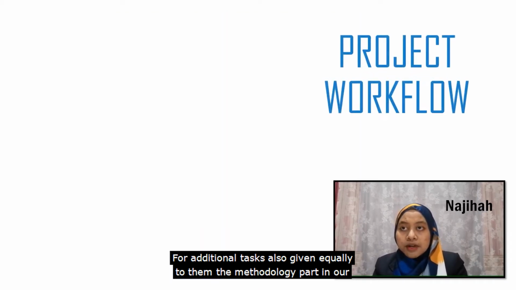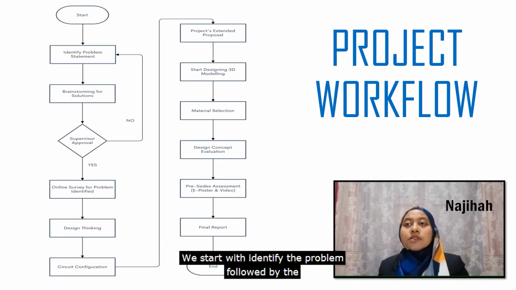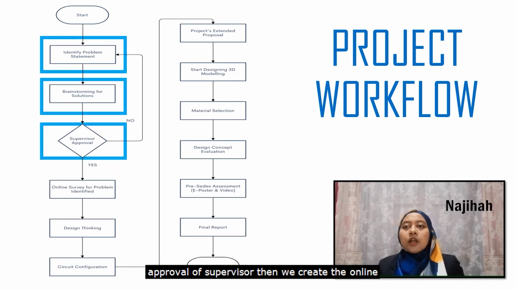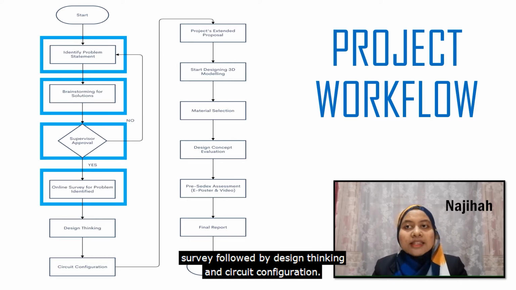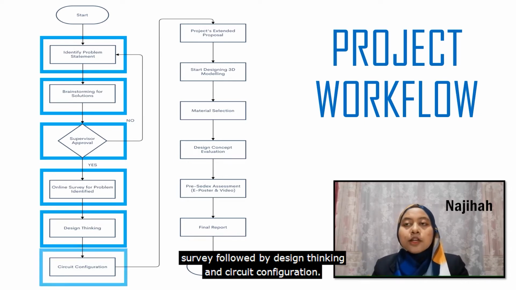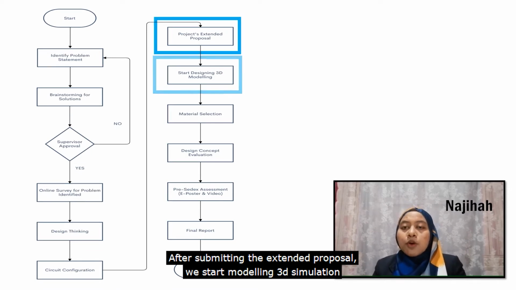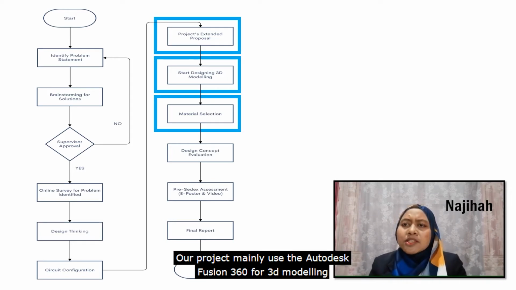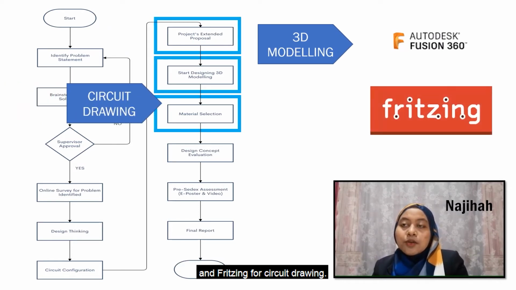The methodology part of our project can also be viewed clearly in the project workflow. We start by identifying the problem, followed by the approval of the supervisor, then we create the online survey, followed by design thinking and circuit configuration. After submitting the extended proposal, we start modeling the 3D simulation and material selection. Our project mainly uses Autodesk Fusion for 3D modeling and Fritzing for circuit drawing.